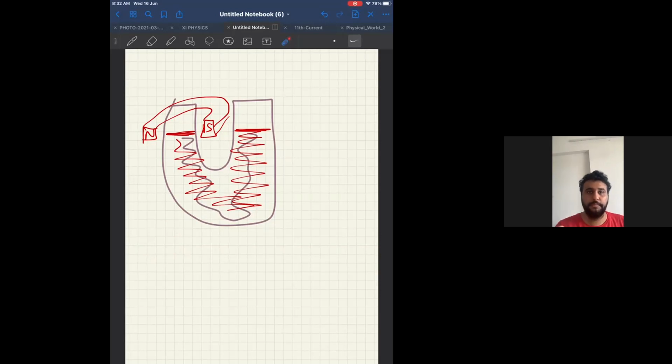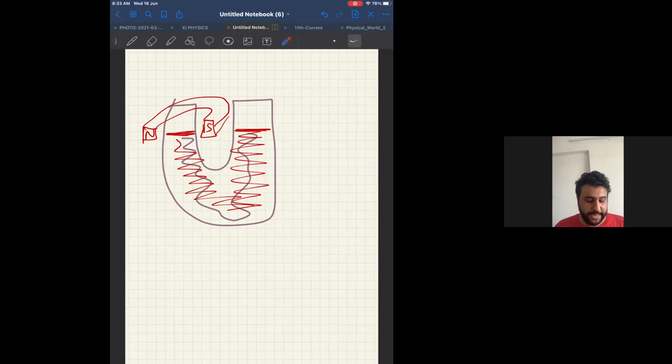Diamagnetic. If a magnetic substance is kept in a magnetic field, then which of the following is thrown out? Means which of the following is repelled? Thrown out means repelled. Tell me, out of diamagnet, paramagnet, and ferromagnet, which one is repelled? Can I say diamagnetic is repelled? Therefore, answer for the third one is also diamagnetic.